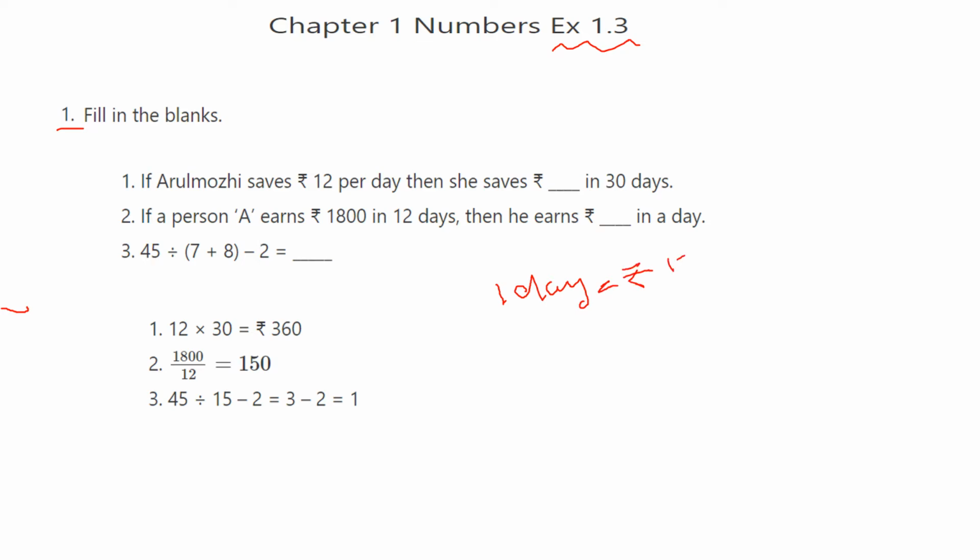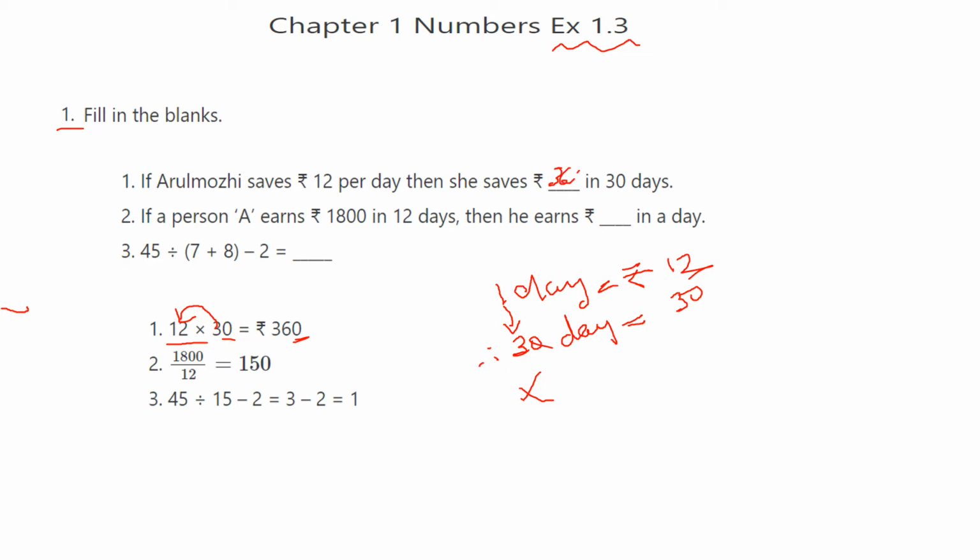Therefore, we have to find out 30 days. This one is 1 to many. 1 to many, that means we have to multiply. So we can multiply 12 into 30. First is 0, write it. 3 12s are 36. So rupees 360 is the answer.